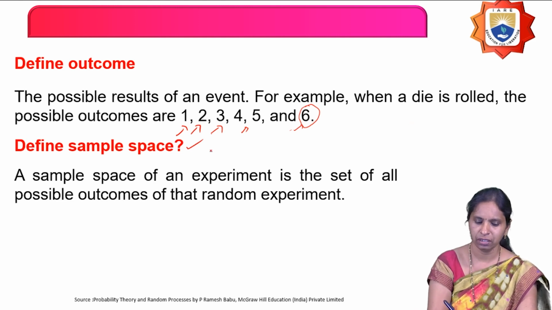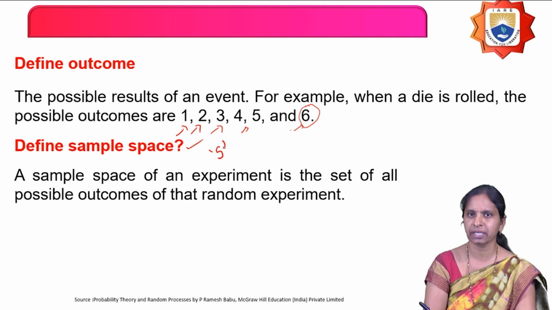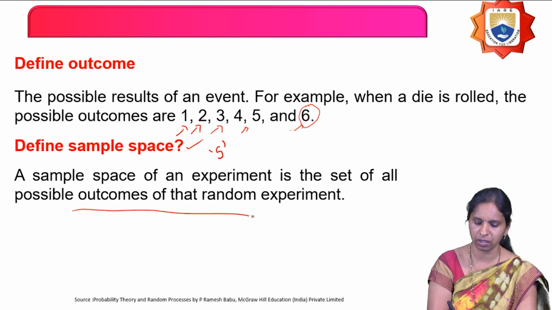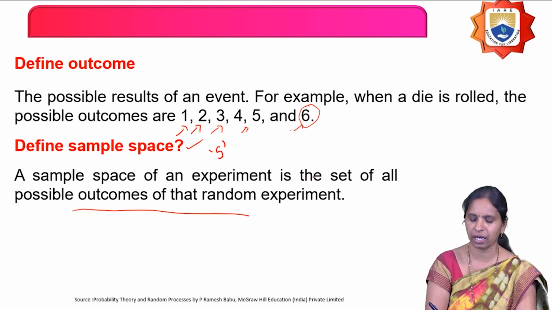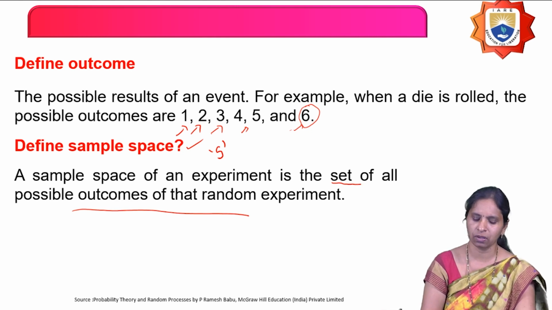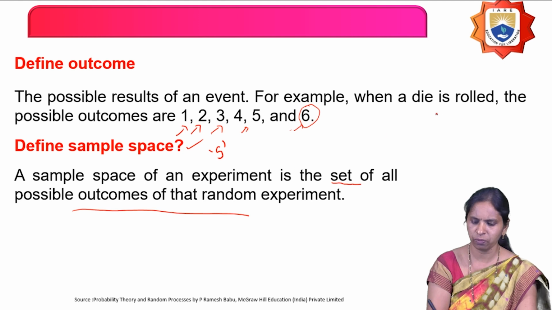And what is the sample space? It is very important. The sample space is represented by the symbol capital S. So what is the sample space? The list of all the possible outcomes when a random experiment has been conducted, or the set of all the possible outcomes of a random experiment, is called the sample space. Now when I roll a die, what is the sample space for that?